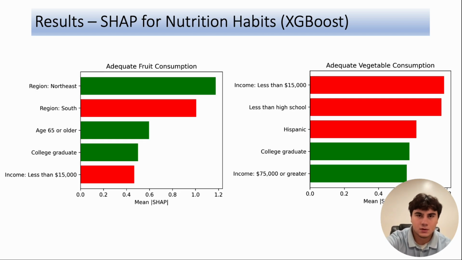Now moving on to diet, education, income, and region were found to be the most significant predictors of diet, where higher income and education and the northeastern region were associated with greater predicted fruit and vegetable consumption, whereas lower income and education were associated with lower predicted fruit and vegetable consumption.